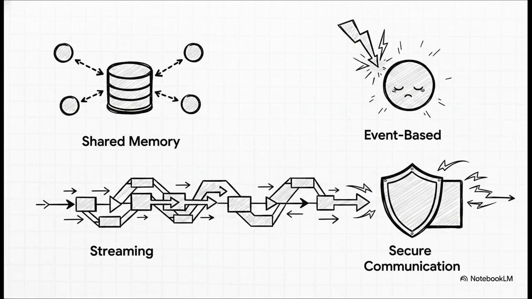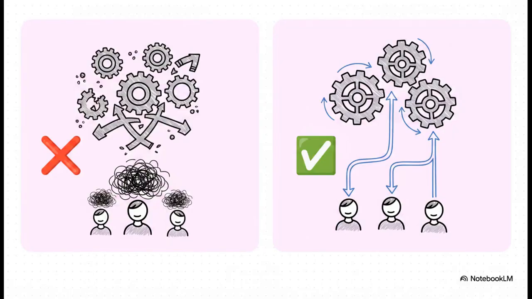Because when we ignore these strict engineering protocols, we get exactly what you'd expect on the left: confusion between agents, compounding errors, and a completely broken flow. It's the equivalent of a Slack channel where everyone is just shouting over each other in different languages. But when we enforce structured payloads, clear patterns, and secure shared memory, we get the right side: clarity and accuracy. The agents act as a unified, frictionless machine.